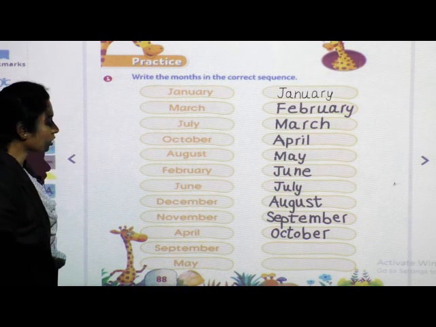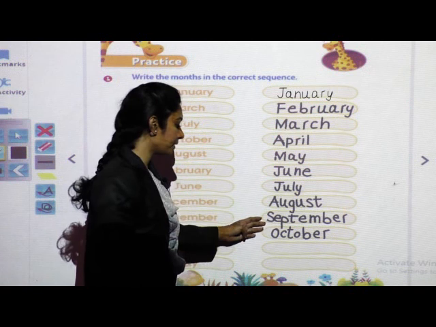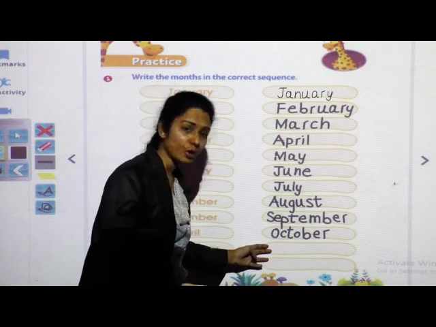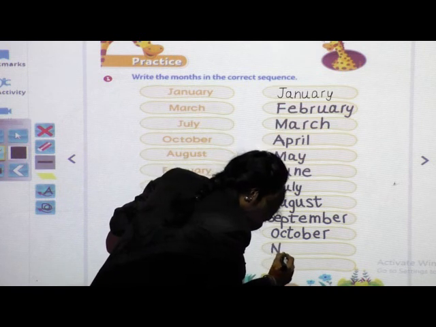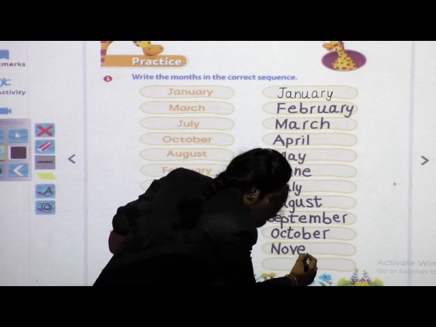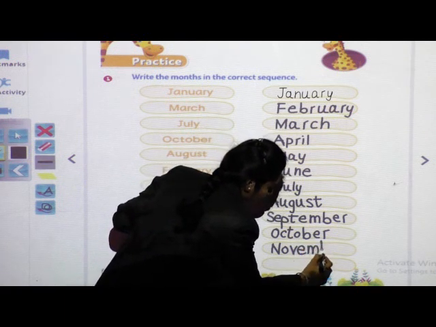Okay. After October, which month will come? August, September, October, November. Yes. Capital letter N-O-V-E-M-B-E-R.